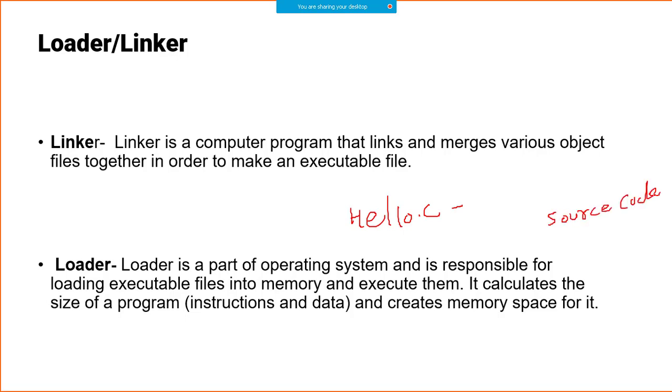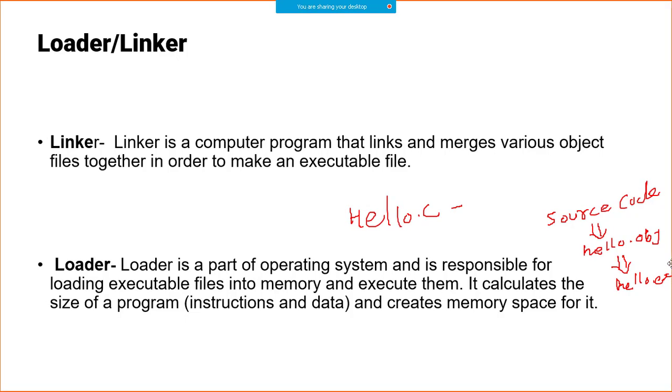When you compile this source code in C programming, it will create a file hello.obj, and that is called an object file. And when you actually run it, it will create an exe file. So a file gets generated which is called hello.exe.